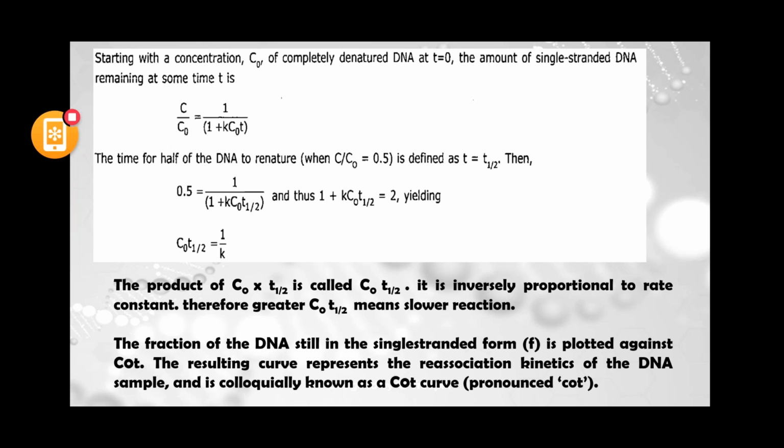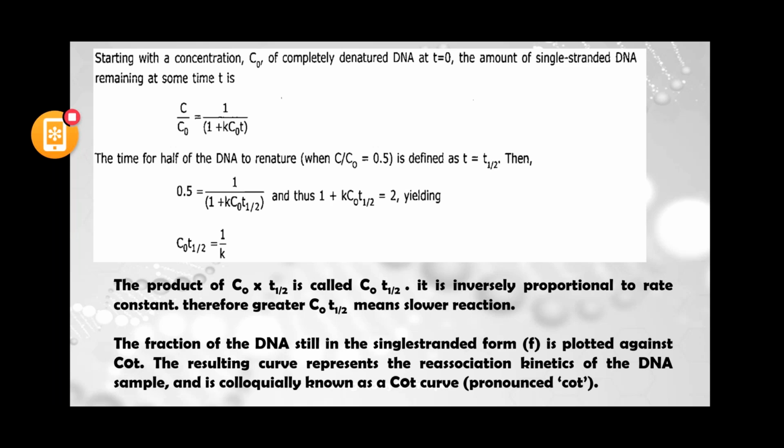Okay, now the fraction of the DNA still in single stranded form, so still there will be some fraction in the single stranded form, and we will plot a graph of the single stranded fraction versus the initial concentration Cot.